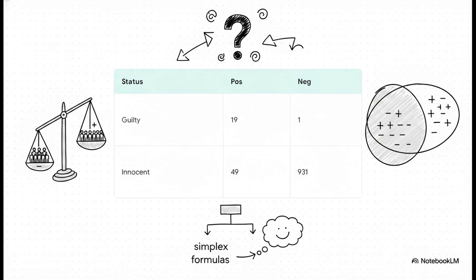Look at the top row. Of our 20 doping athletes, 19 get a positive result, and 1 gets a negative result. In the bottom row, of our 980 clean athletes, a massive 931 get the correct negative result, but 49 of them are hit with a false positive.